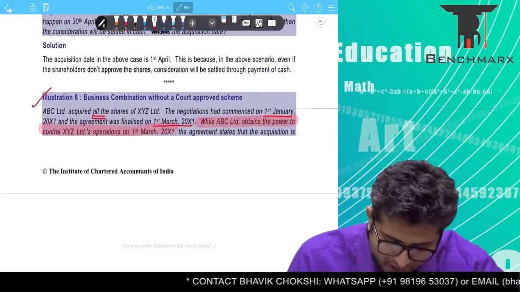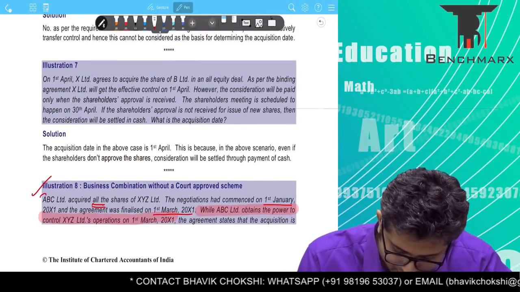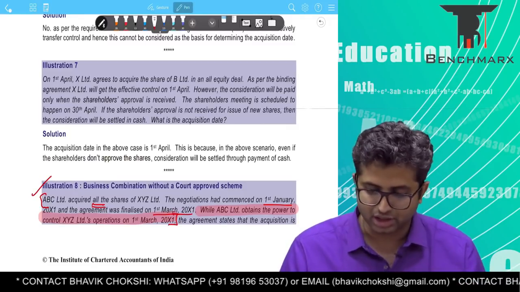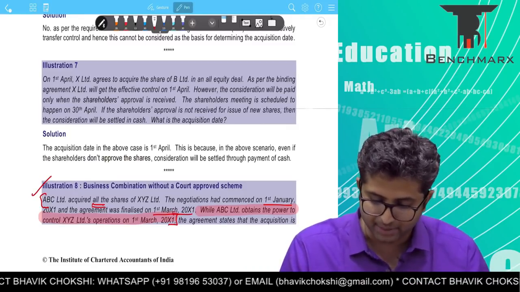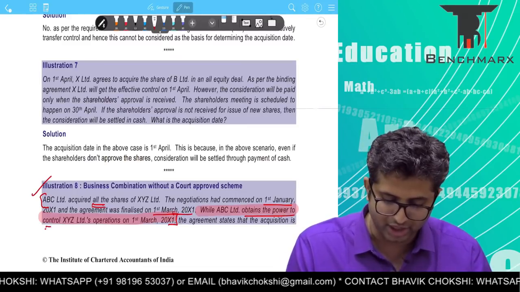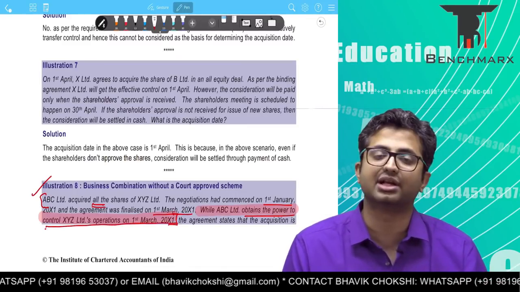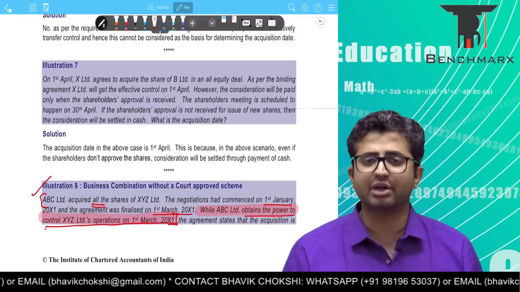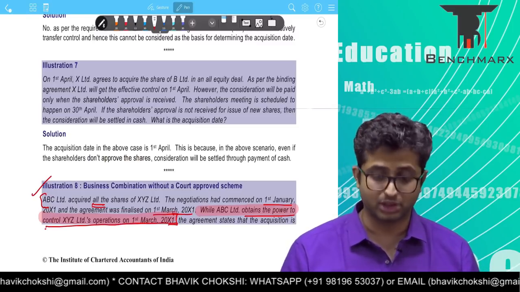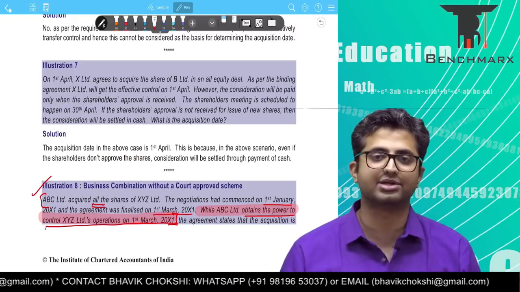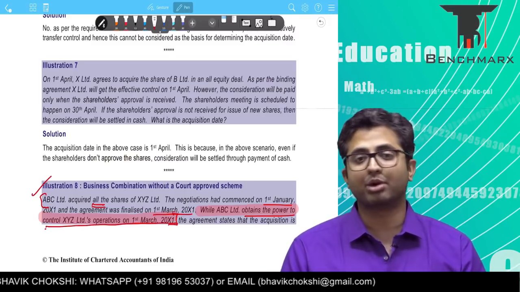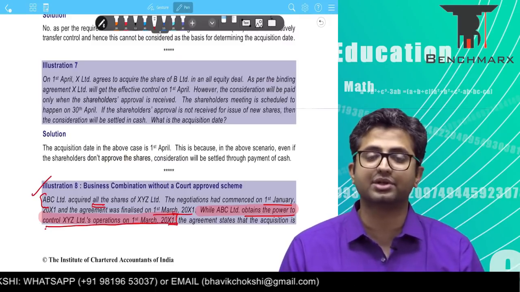So if I just look at this question, in the first part there's a very clear-cut understanding where I say that I am obtaining the power to control XYZ on 1st March itself. In which case there is no way in which I can record the business combination from 1st of January. Now the second part of the question creates some doubts in the minds of the students, because the purchase price is based on net assets as on 1st January.